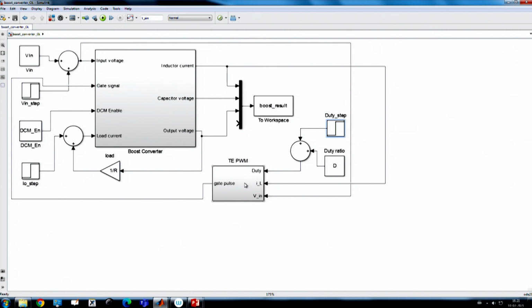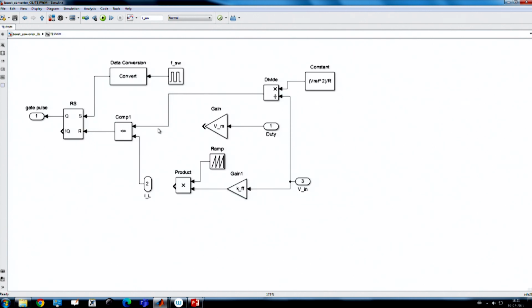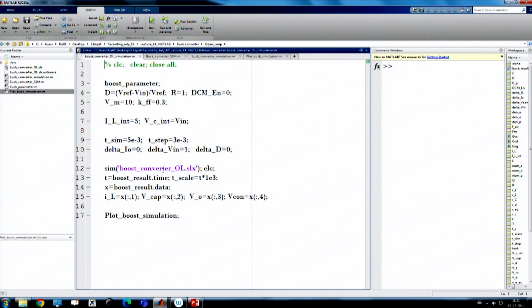Now, if you ignore this, initially I want to connect my sawtooth waveform, because what is the control voltage? The control voltage is nothing but the duty ratio times the modulator voltage, the maximum voltage. I want to initially connect directly with the sawtooth waveform and apply a supply transient in the boost converter, and first see how the boost converter responds.